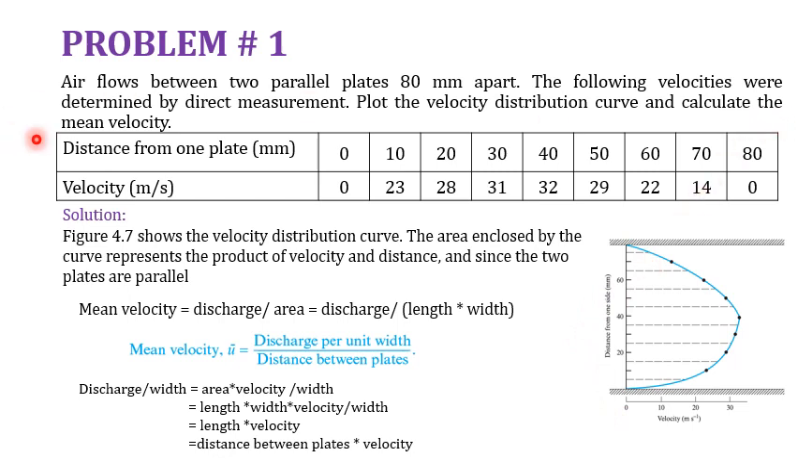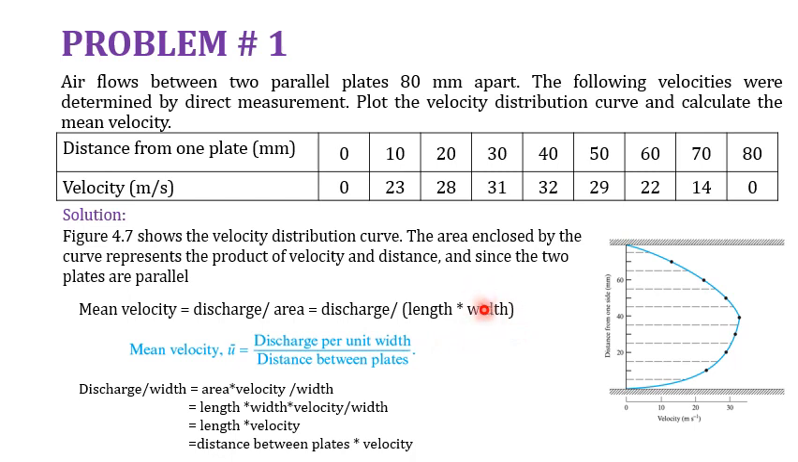Now we have to calculate the mean velocity. Mean velocity we know is discharge per unit area, and as the flow is across between these two plates, we will have to take the cross-sectional area between the two plates. The length of the plates is known, but the width is unknown. So the area is the distance between the two plates into the width. So discharge per unit area gives discharge per unit length into width.